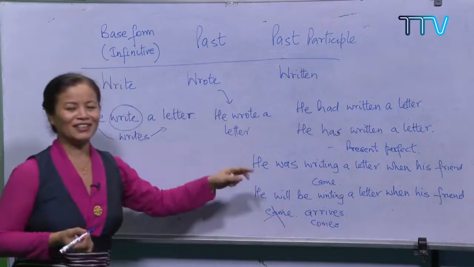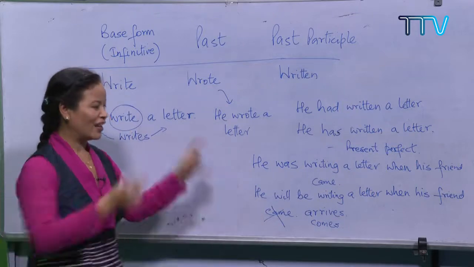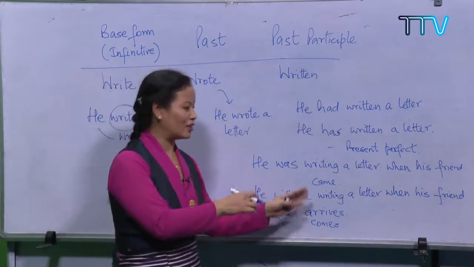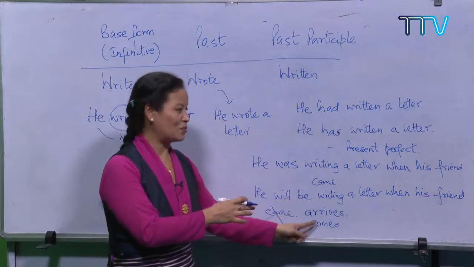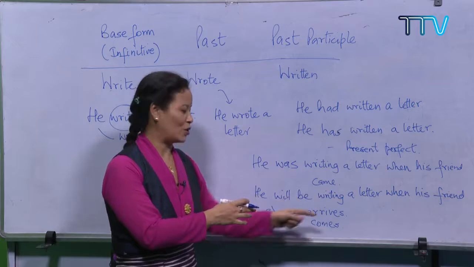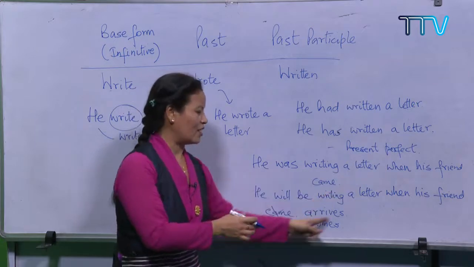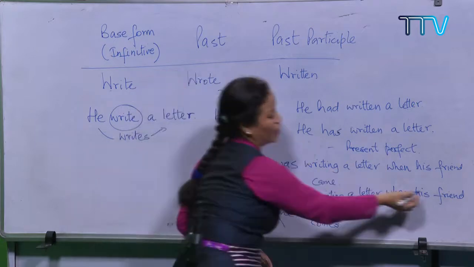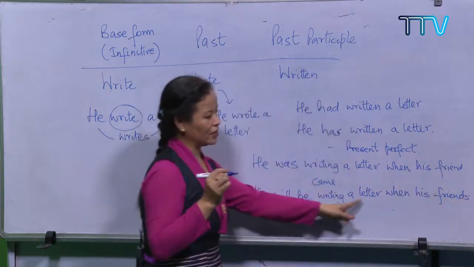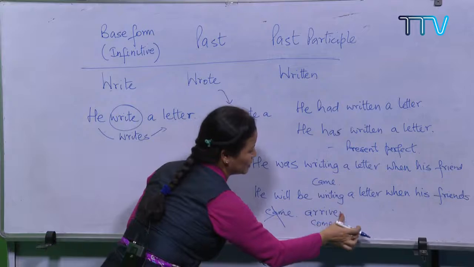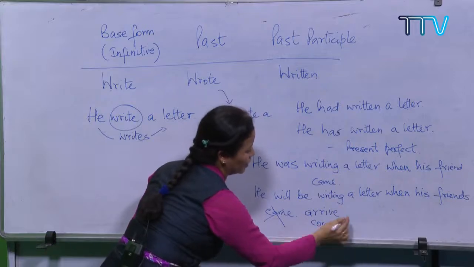I hope you got this, right? What I want to stress on here is not only the tense, but the subject and verb. When his friend arrives, comes. But if I write when his friends, then I may remove this S. Why?